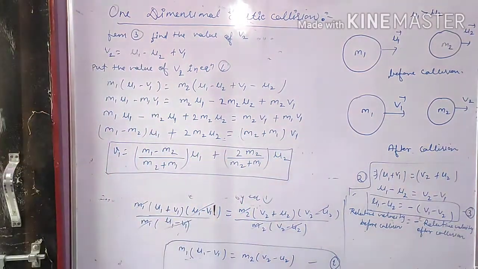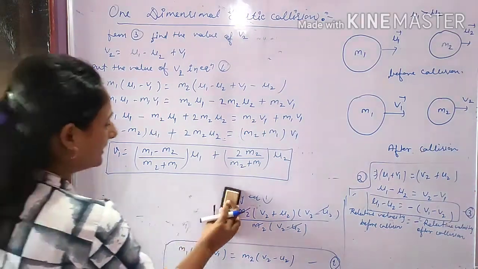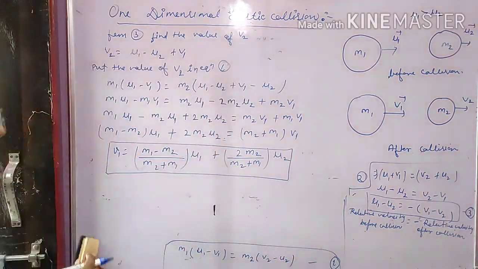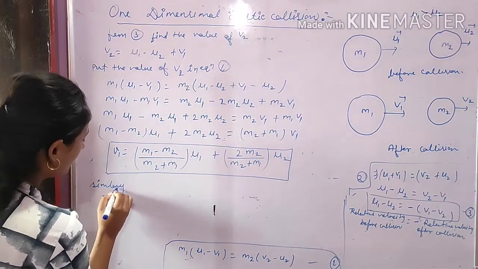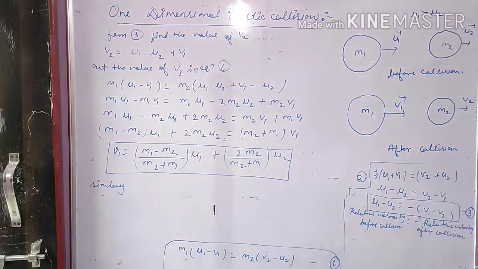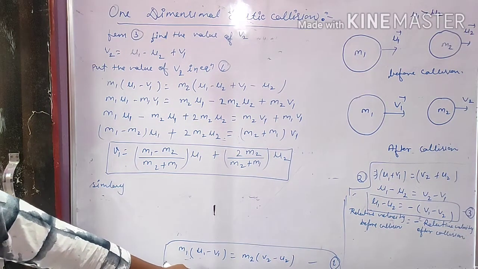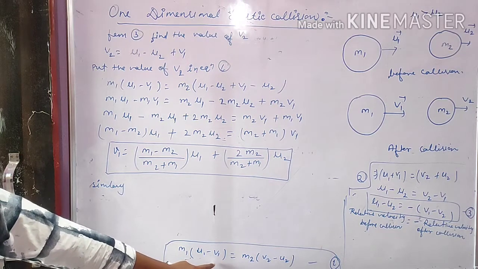Okay, and similarly we find the value of v2. Here we eliminate the value of v1 and find the value of v2.